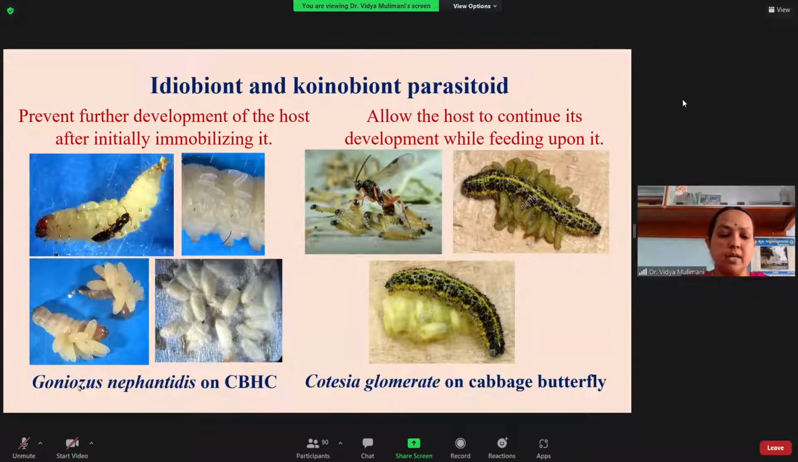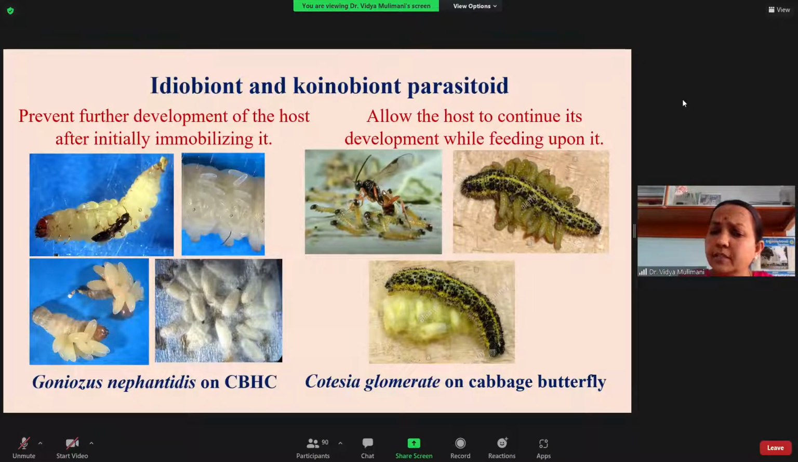One example I am giving you is Goniozus nephantidis, which comes under the Bethylidae, Hymenoptera, and it mainly attacks the larvae of the coconut black-headed caterpillar, which is a major pest. So this is an idiobiont parasitoid. Then what about the koinobiont parasitoid?